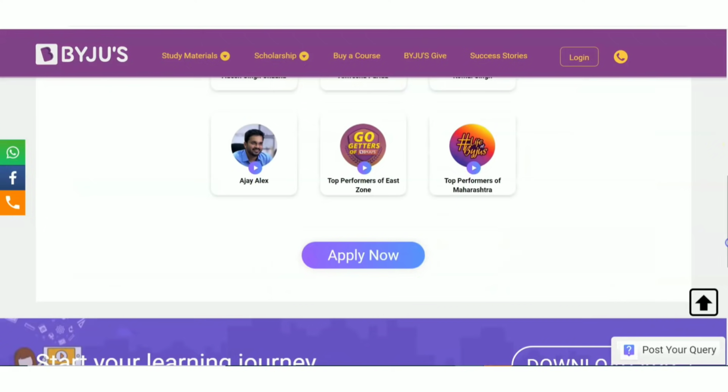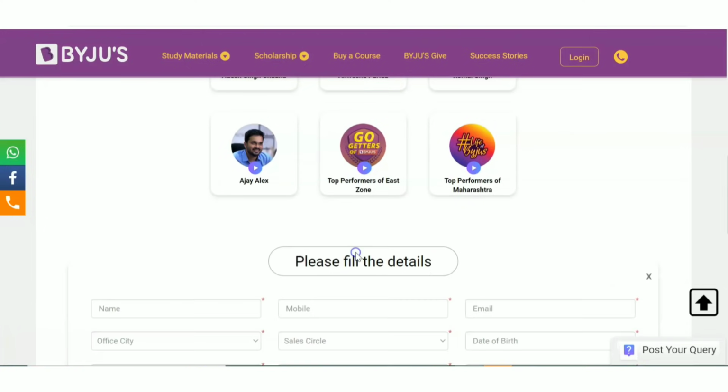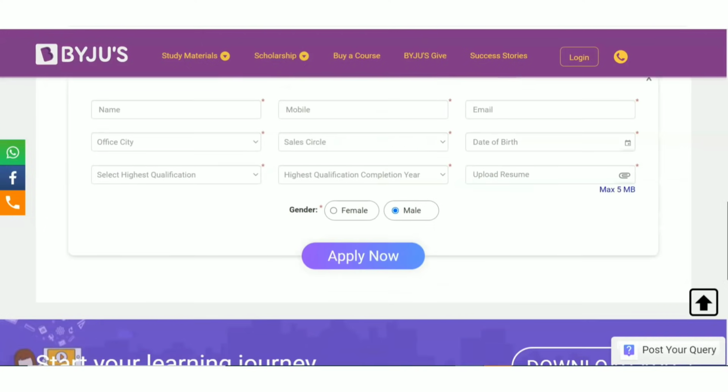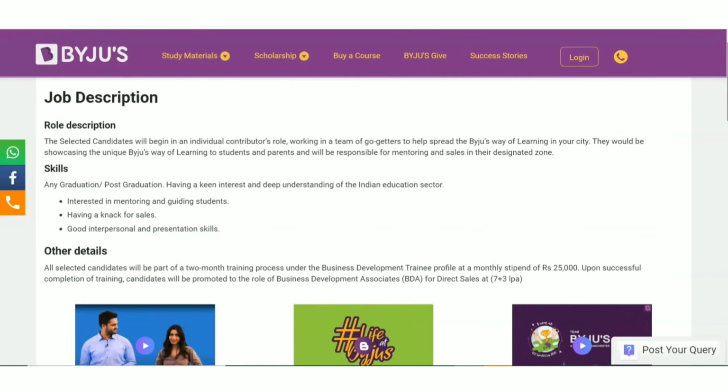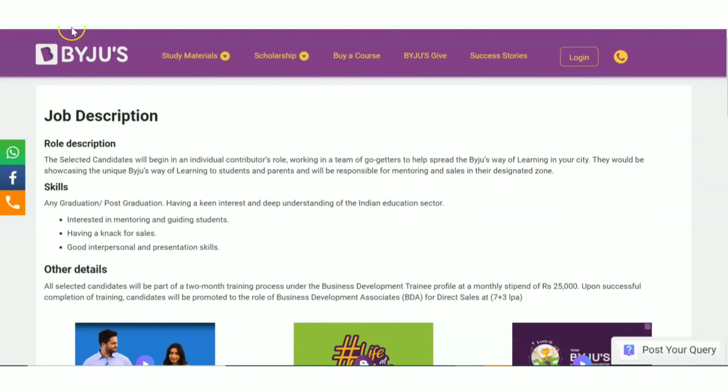In order to apply, you can see that there is an icon here. Just click on it and you can see the details. These are the fields you have to fill. Also you can see that there is the highest qualification completion year, and also there is upload resume. The size of the resume they have given here. So that's all about the details of BDA.